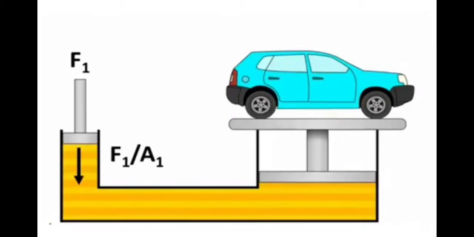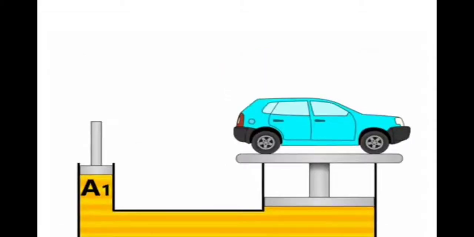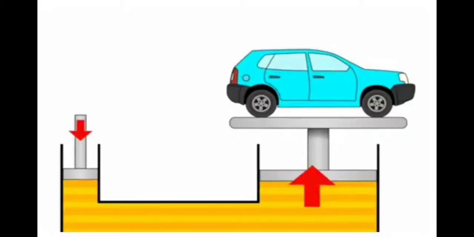Now when we apply a force equal to F1 on the left piston, it will create pressure equal to F1 by A1. As we know, pressure is equal to force by area. Now the cross section A1 is small, so we can generate a greater amount of pressure, and force F2 acts on A2, which is much larger than F1.